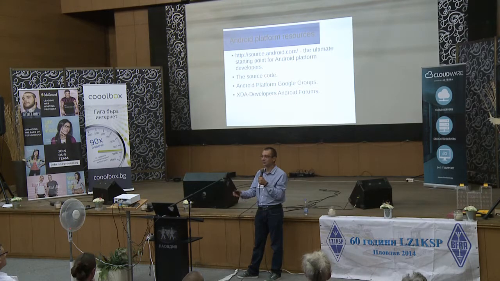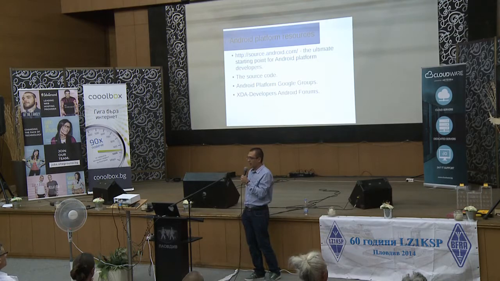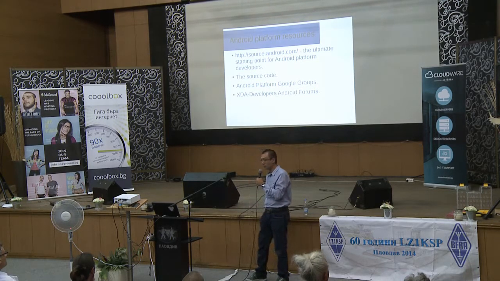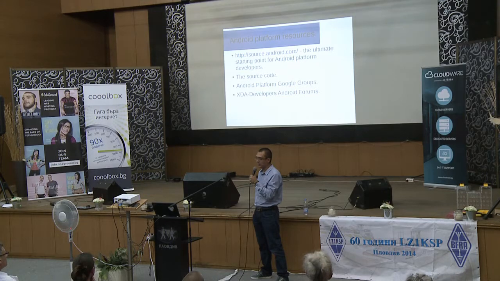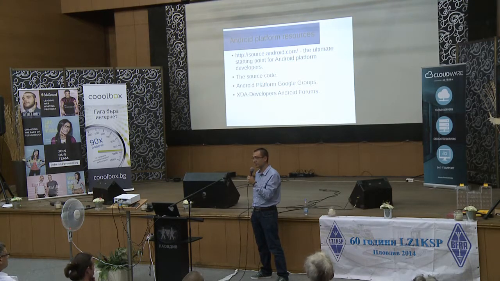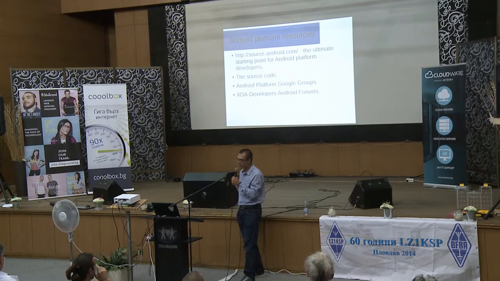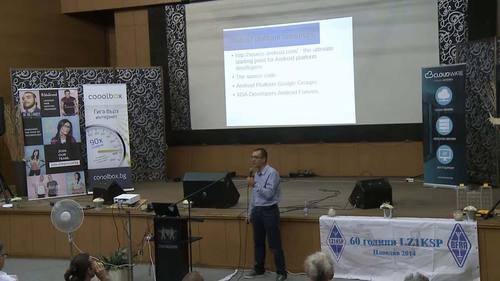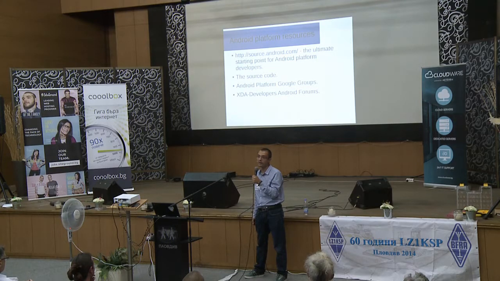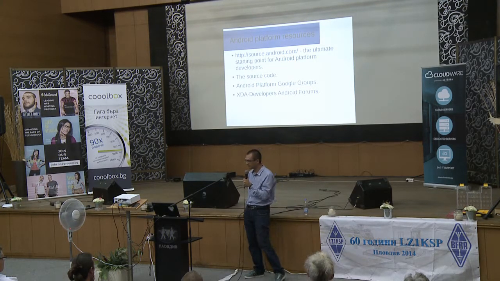Yes, you all know, in the open source world, the source code is the ultimate documentation. There are also the Android platform Google groups, where you cannot find much valuable information, but that's where the Google folks make announcements, and that's why you may want to look at them. Also, occasionally I have found valuable information in the XDA developers Android forums. These are the guys that make the Cyanogen Android fork.